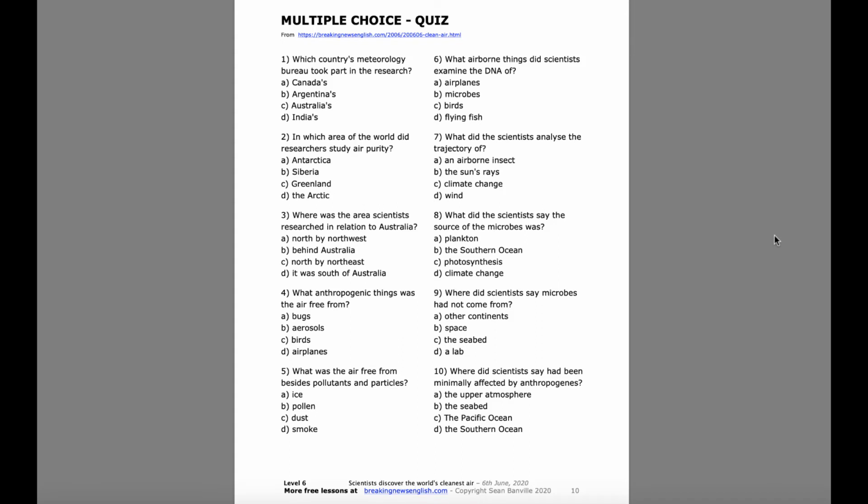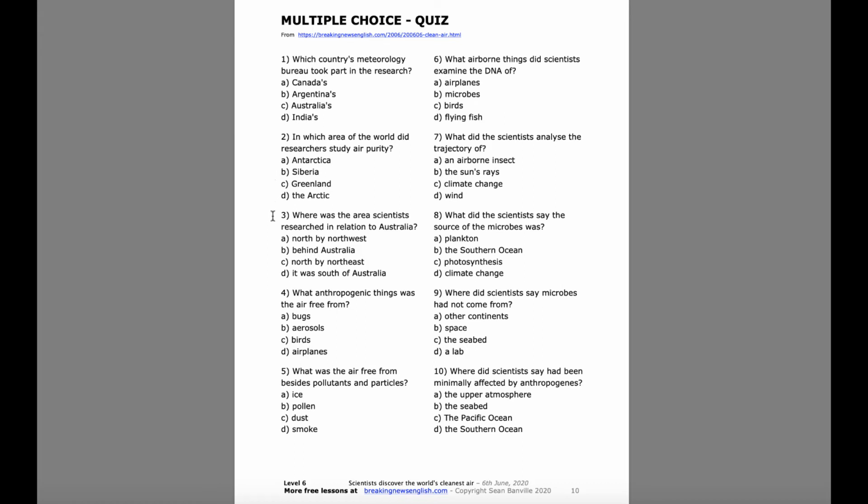Alright, so let's do this multiple choice quiz. You can put it on pause and work on it on your own, and at the very end I will put the answers up, but let's read it together. Number 1, which country's meteorology bureau took part in the research? A, Canada's, B, Argentina's, C, Australia's, D, India's. 2, in which area of the world did the researchers study air purity? A, Antarctica, B, Siberia, C, Greenland, D, the Arctic.